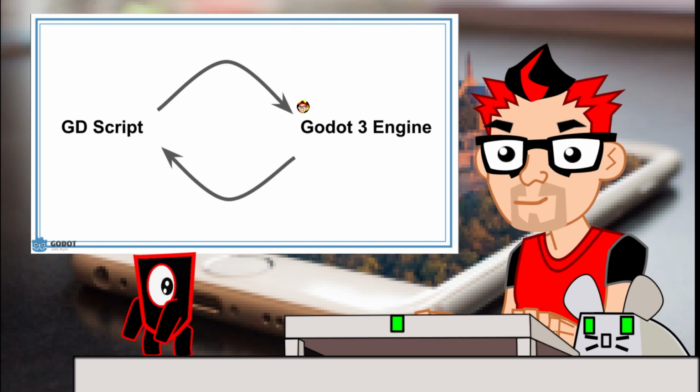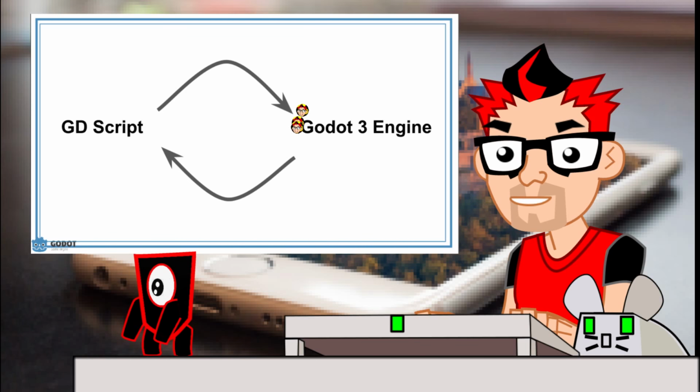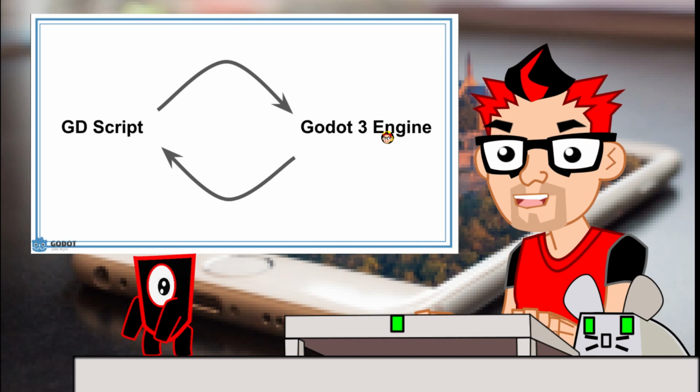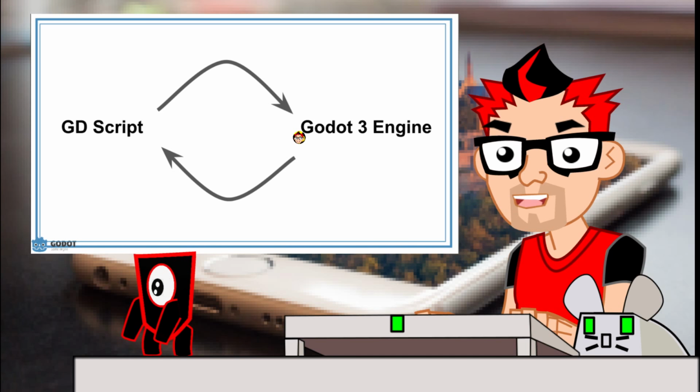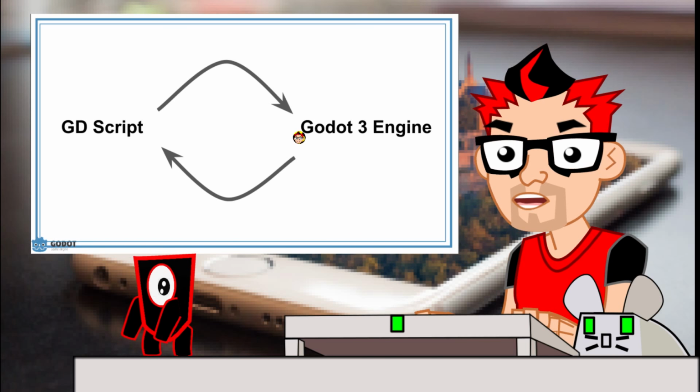The big issue that I found when coming to learning with Godot 3 is that there is just a loop. What you do in GDScript affects the Godot 3 engine, and what happens in the Godot 3 engine affects GDScript. They're married. So what I realized is that when a lot of beginners wanted to focus on just a GDScript course, that's kind of impossible. They have to go hand in hand. They're always working with each other. So that's how we're going to go forward with this more structured class. We're going to focus on how these two are totally related.